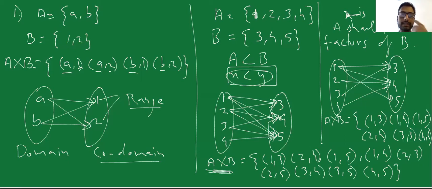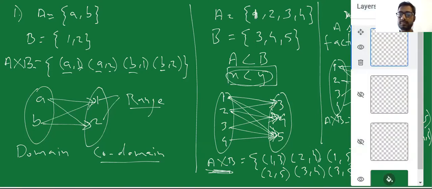You didn't get the range? Okay. Anyone else any doubt? Explain codomain again. Okay.